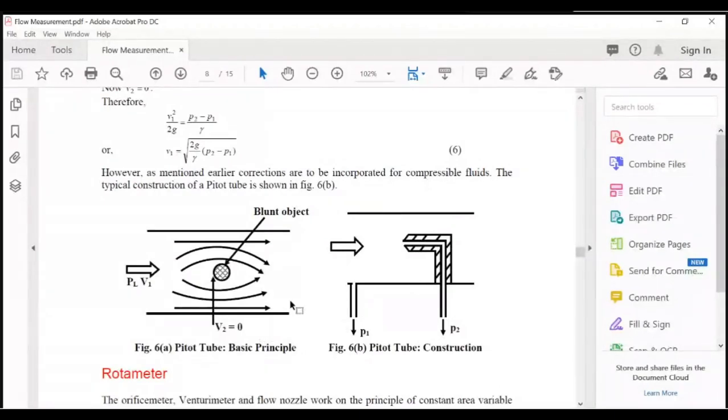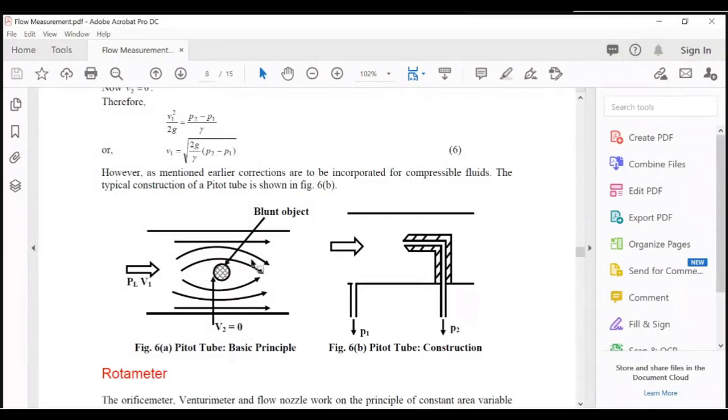So what does figure 6a say? Suppose any blunt object is placed in the path of a flowing fluid, then what happens? The velocity near the object becomes zero. So at that point, you can apply the Bernoulli equation, between section 1 and section 2. At section 2, velocity becomes zero, and the velocity profile will be like that.